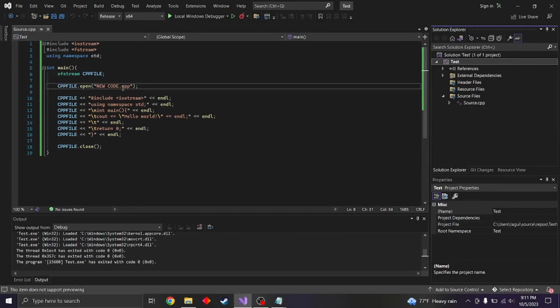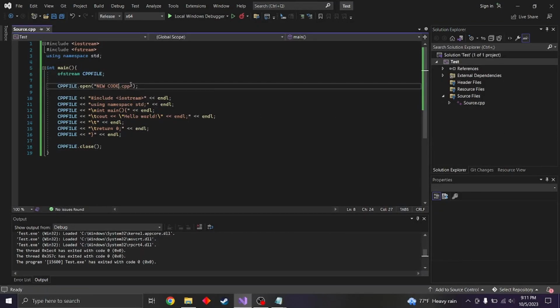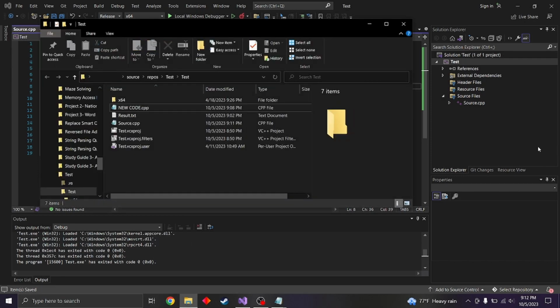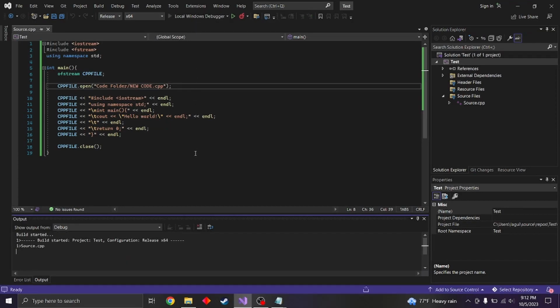Other things you can do as well is, what if you also write this to somewhere else? Like putting a slash. Actually, let's do this. We put code folder slash new code.cpp. Theoretically, it should write to another folder. If the folder does not exist, which it does not in our case, it should just write it over there.